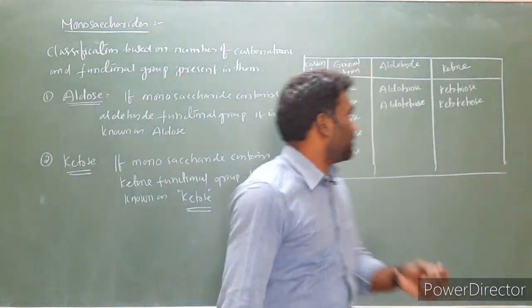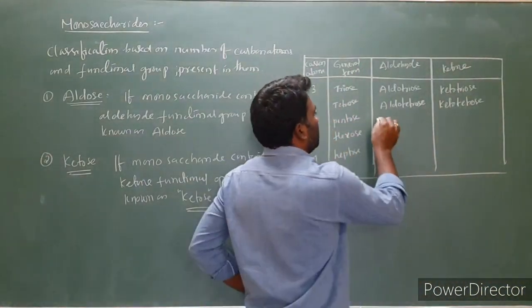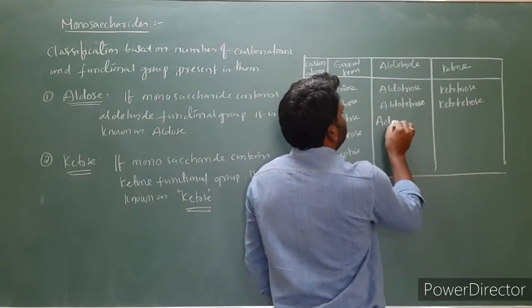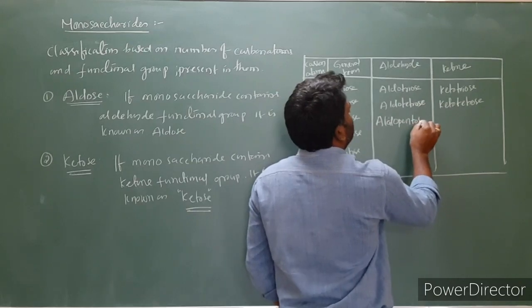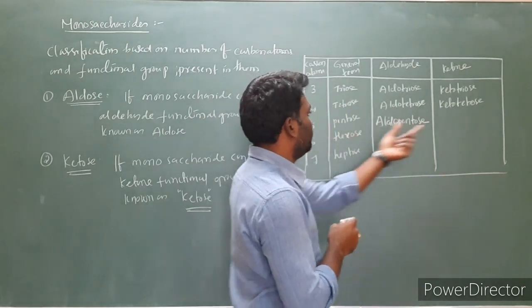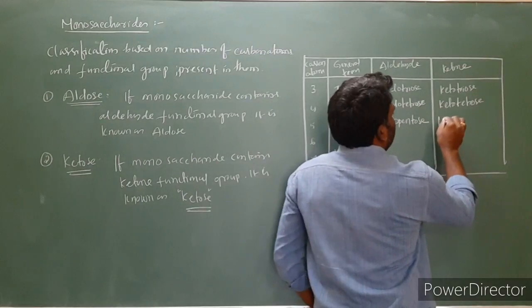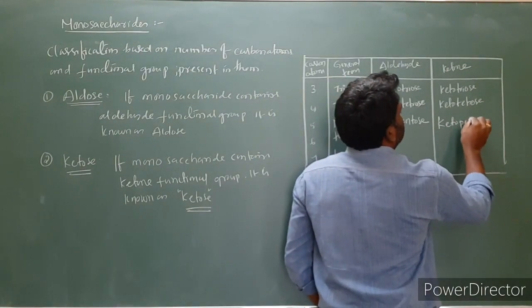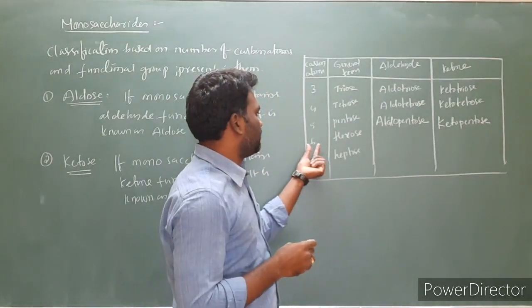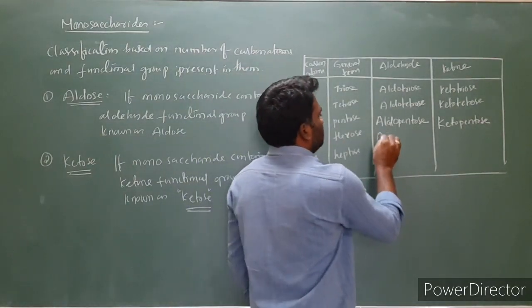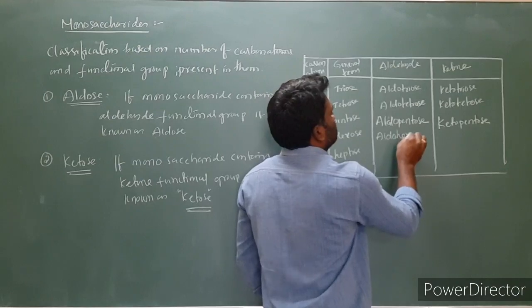Ketotetrose. And the number of carbons is 5, then we call it aldopentose. Aldopentose. This one will become ketopentose. Aldopentose, ketopentose. Number of carbons is 6, then this is aldohexose.